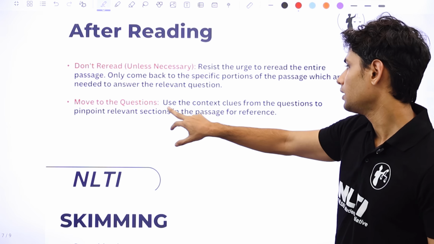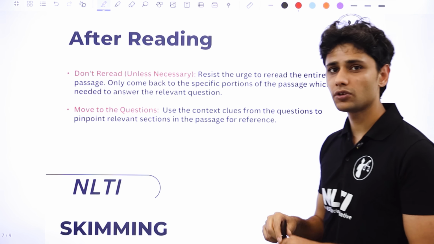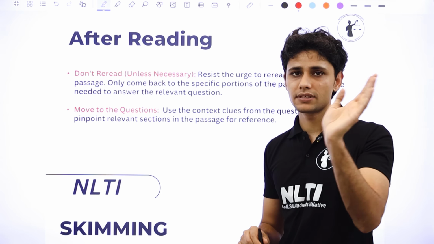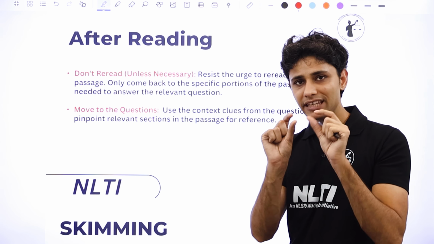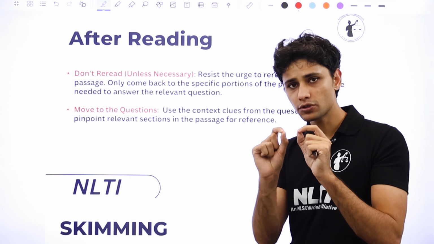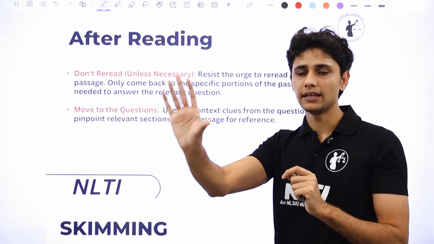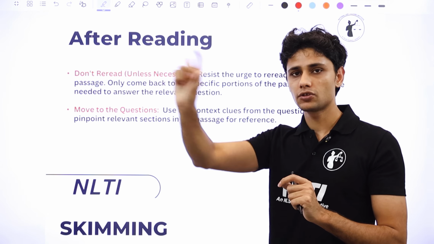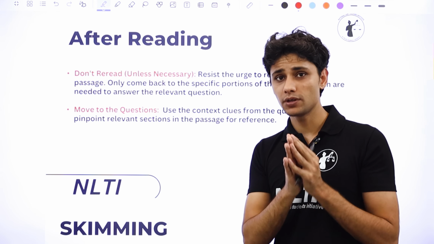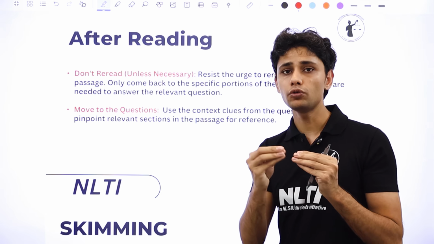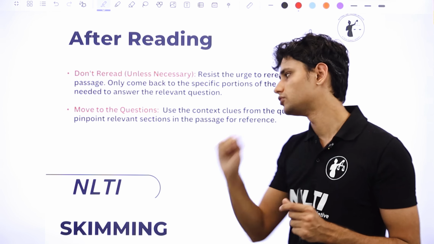Second, use the context clues from the questions to pinpoint relevant sections in the passage for reference. If the question is, let's say, asking you, the author has said so and so, which of the following statements is most likely to be true based on that, pick the keywords that the question uses and use those keywords to go back to the passage and see where that lies. So if the question uses some words, then see where those words are being used in the passage. That way you will know exactly what is relevant and what you need to read from the passage, and not the whole passage. So that is also equally important. Use the question as a cue to find the answer. See the keywords that are used in the question and then go back to the passage.